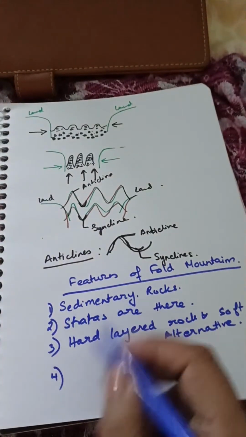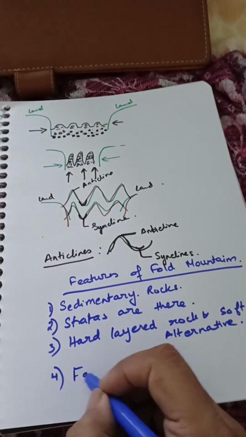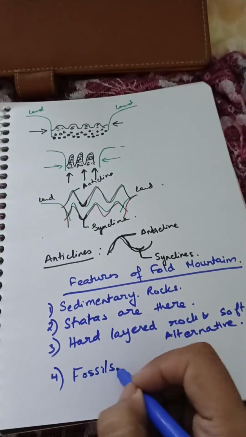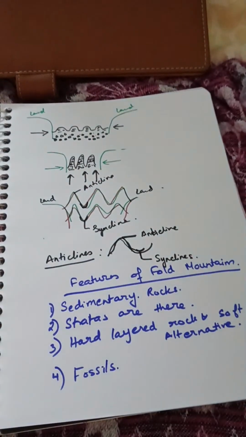As it is sedimentary rock, fossils are very important in this type. Fossils take place here.